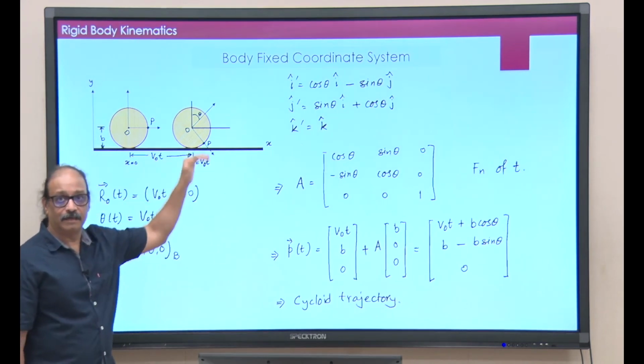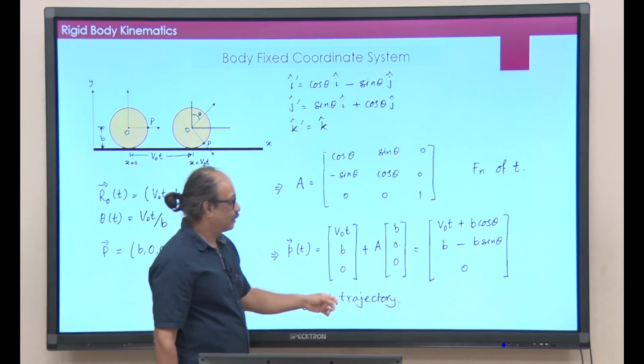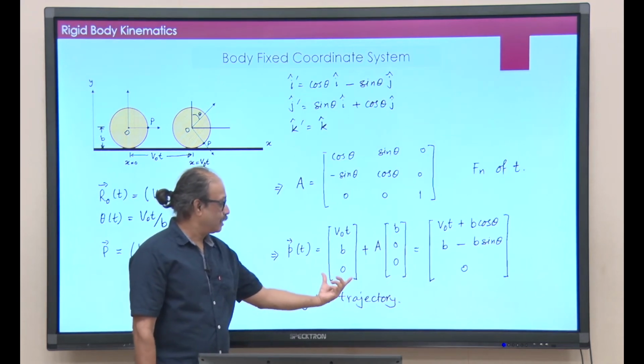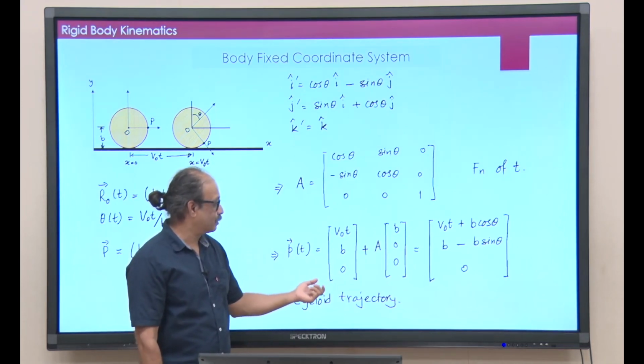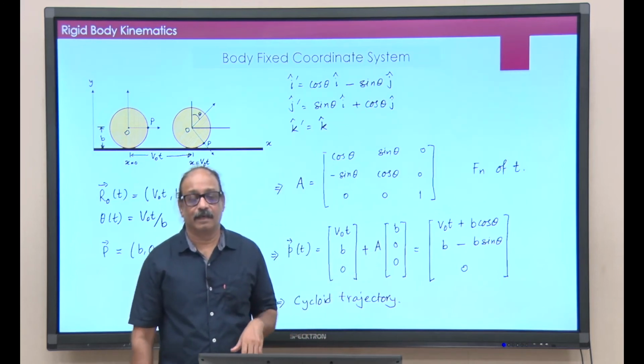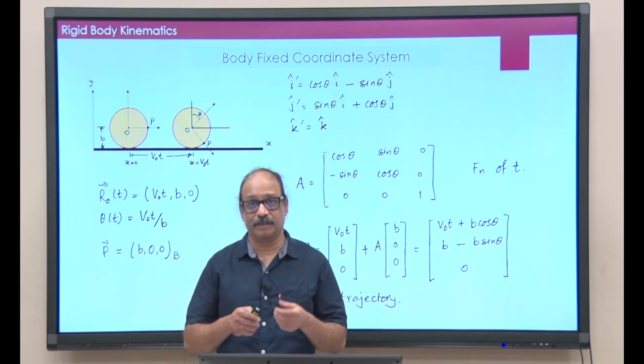Point P does a cycloid motion there, and that has come out neatly here. So, the advantage of this is there are 3 parameters in the motion of point O, and 3 parameters in matrix A. And that is how we describe the motion of rigid bodies.